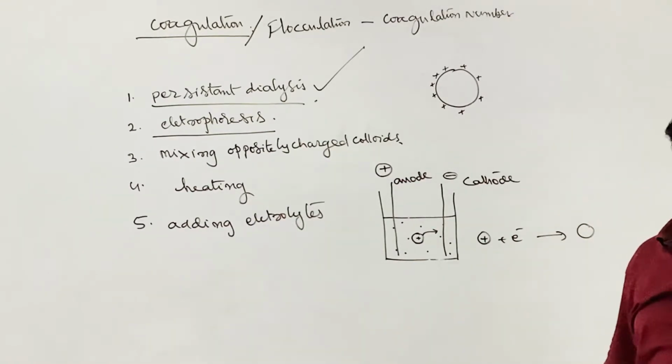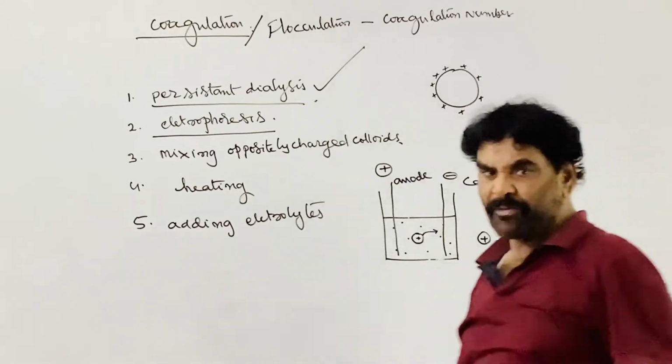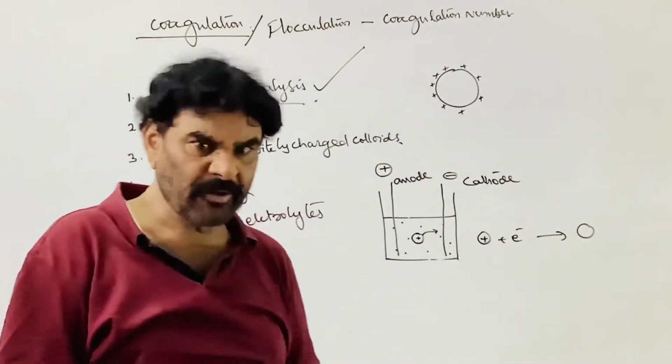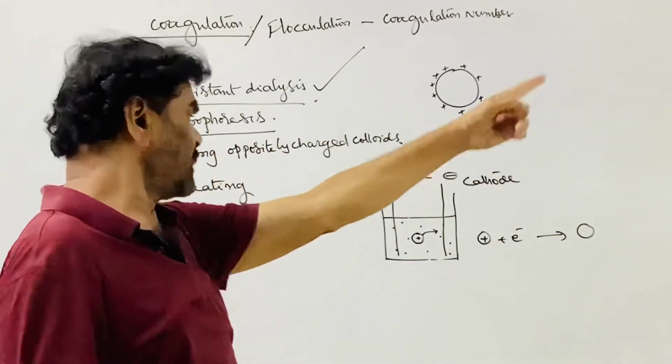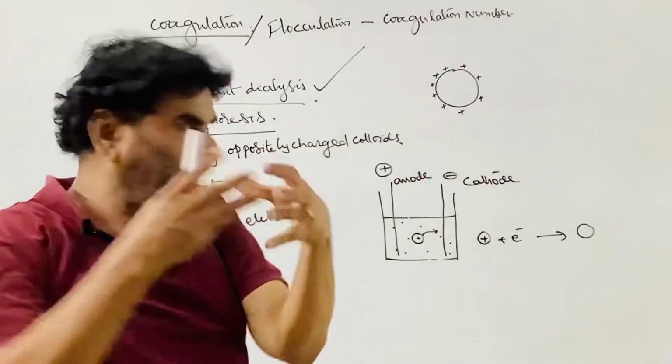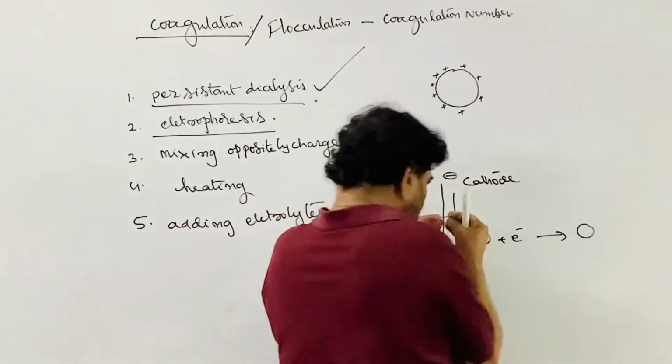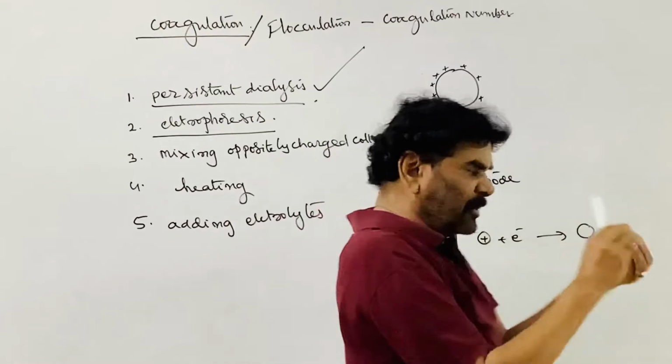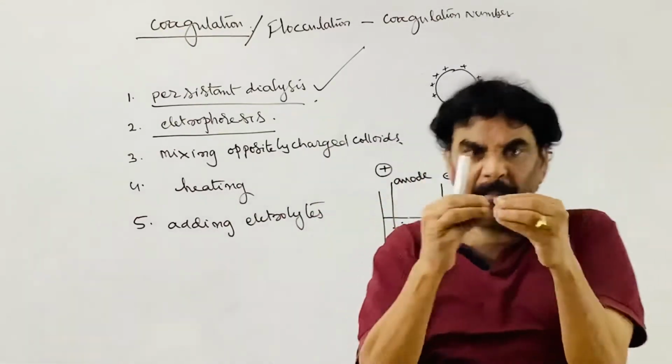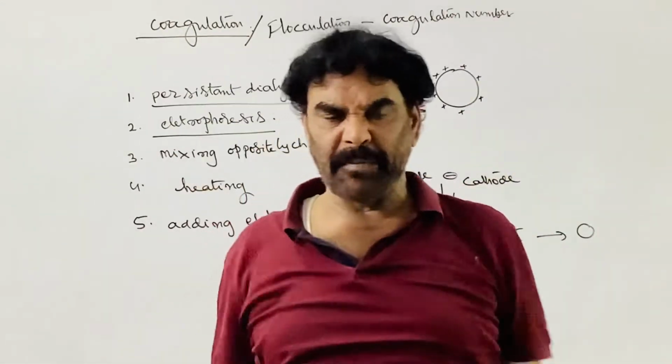The electric field is helping the colloidal particles lose their charge. Due to this, what happens? The charge is lost, and they are closer to each other at the electrode, the small droplets combine with each other and convert to the suspension level.